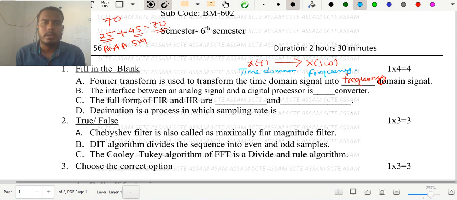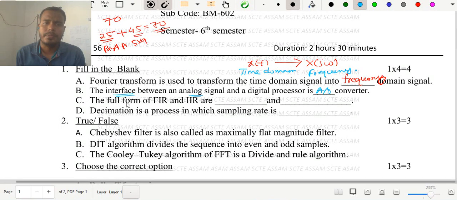Second one: the interface between an analog signal and a digital signal processor is a blank converter. If you want to process an analog signal, you have to convert it into digital form, and only after converting into digital form will you be able to use the DSP, digital signal processor. That is why we need an interface, which is nothing but the A to D converter. So the interface between an analog signal and a digital signal processor is the A to D converter.